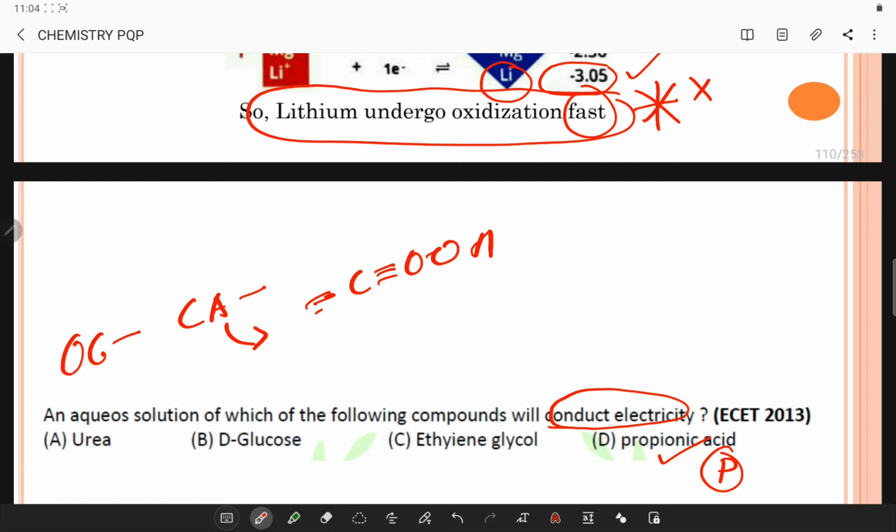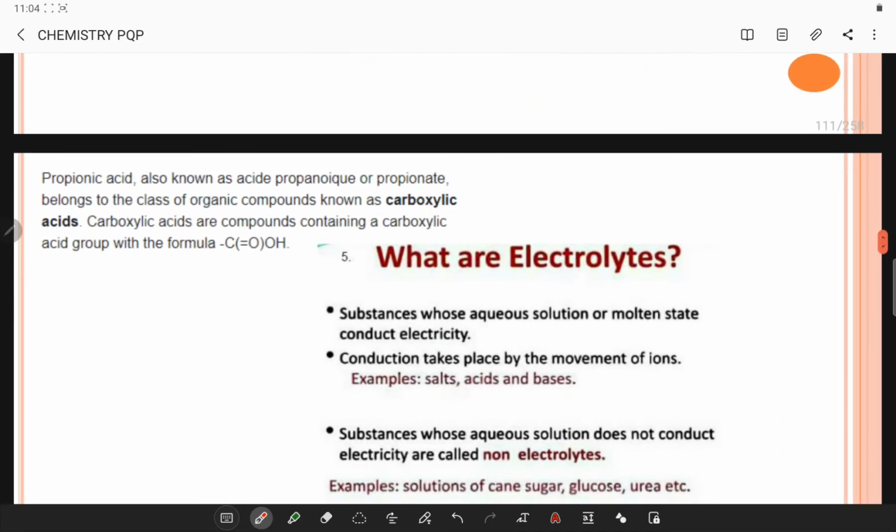Carboxylic acids are weak acids, so they conduct electricity only weakly. Remember, all the acids do conduct electricity, and electricity is generated due to the presence of ions and their movement in the solution.